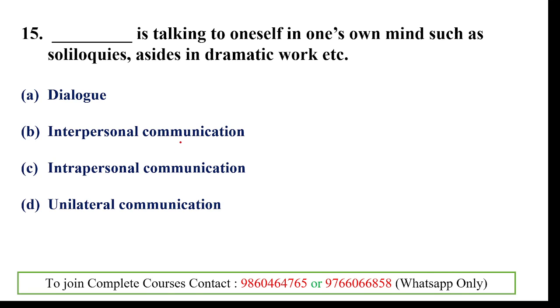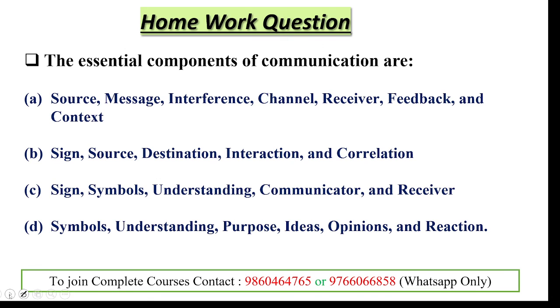Comment the answer. And then yesterday's homework question, the essential components of communication are. So yesterday we talked about communication, classroom communication, and also here the homework question. All these are related with the components of communication, but the essential components are source, message, interference, channel, receiver, feedback, and lastly context.